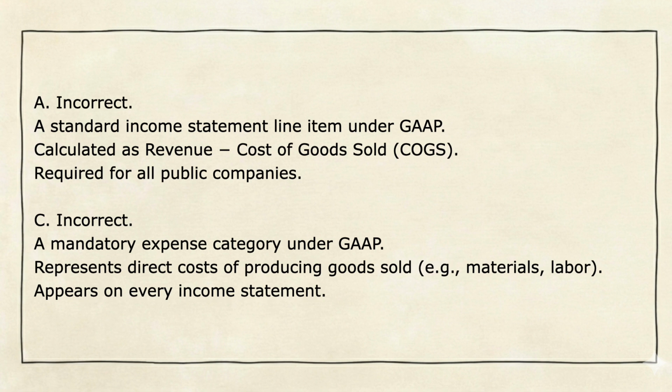A. Incorrect. Gross profit is a standard income statement line item under GAAP, calculated as revenue minus cost of goods sold (COGS). C. Incorrect. Cost of goods sold is a mandatory expense category under GAAP.